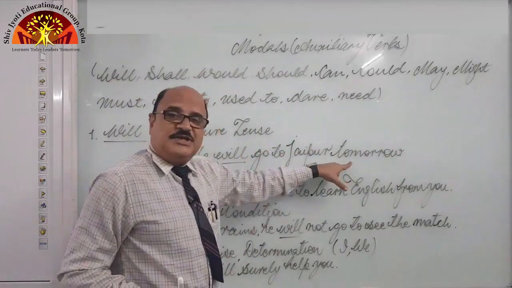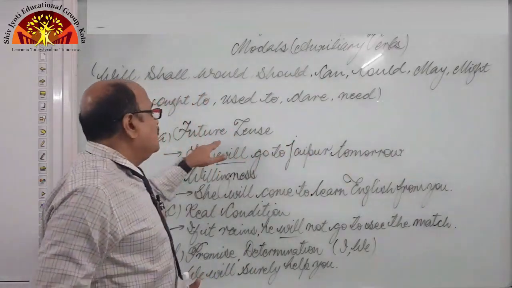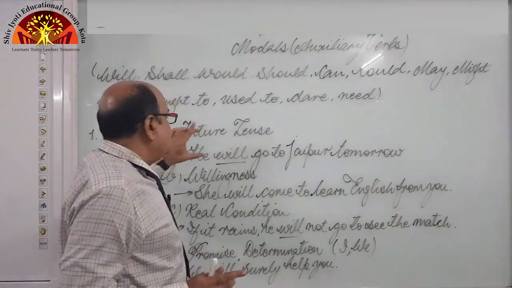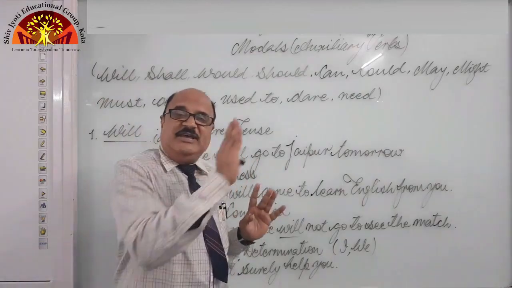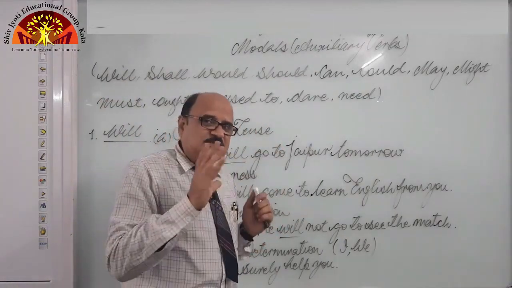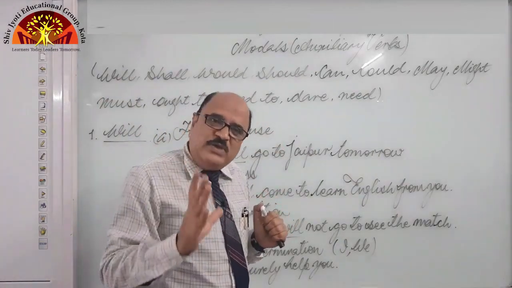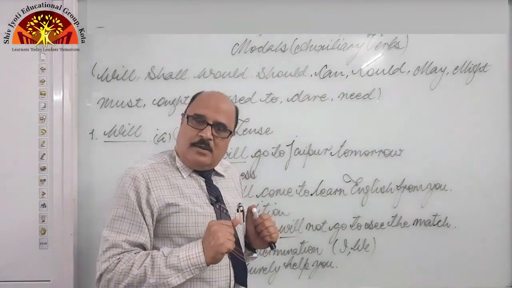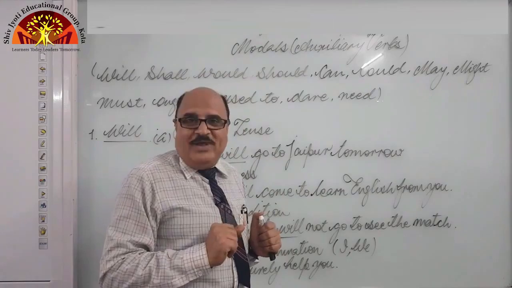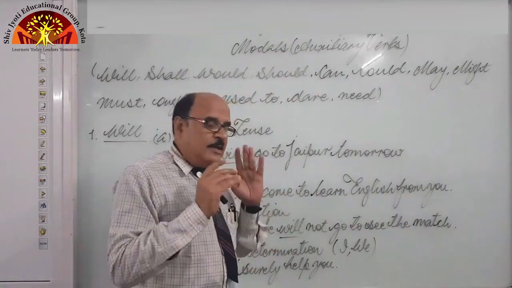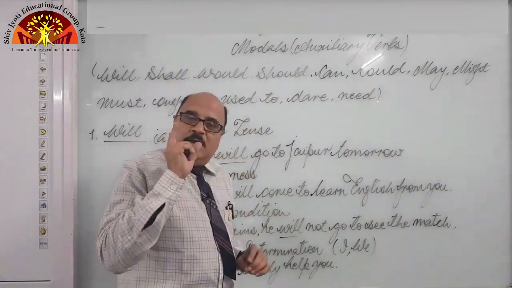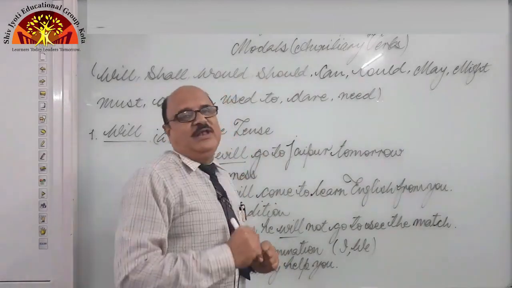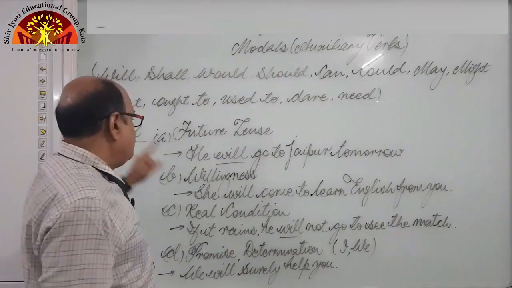So tomorrow is there, but this is not sure. Future is full of uncertainty. So we can say in future: he will, she will, it will, third person singular, and third person plural, they will, right? And second person, you will. So in short, in future tense, he will, she will, it will, they will, you will.